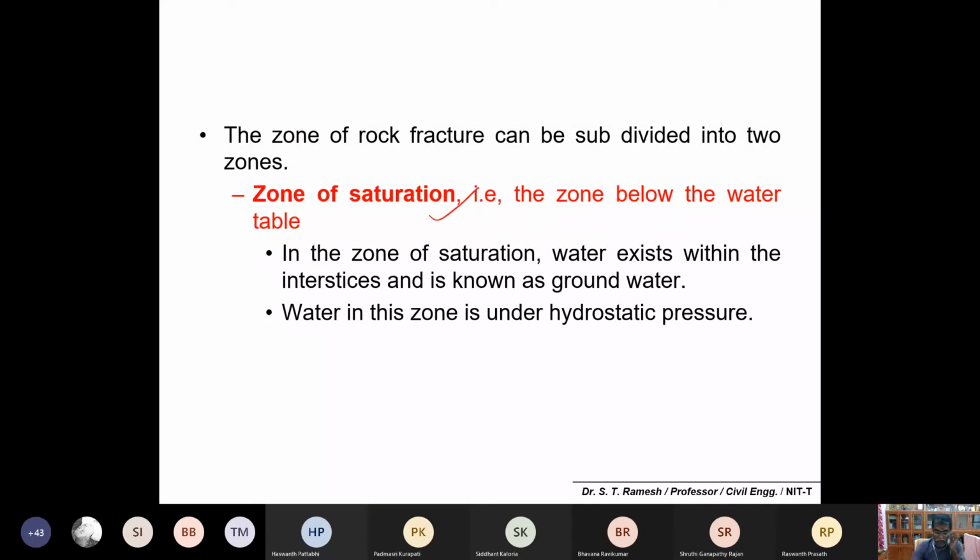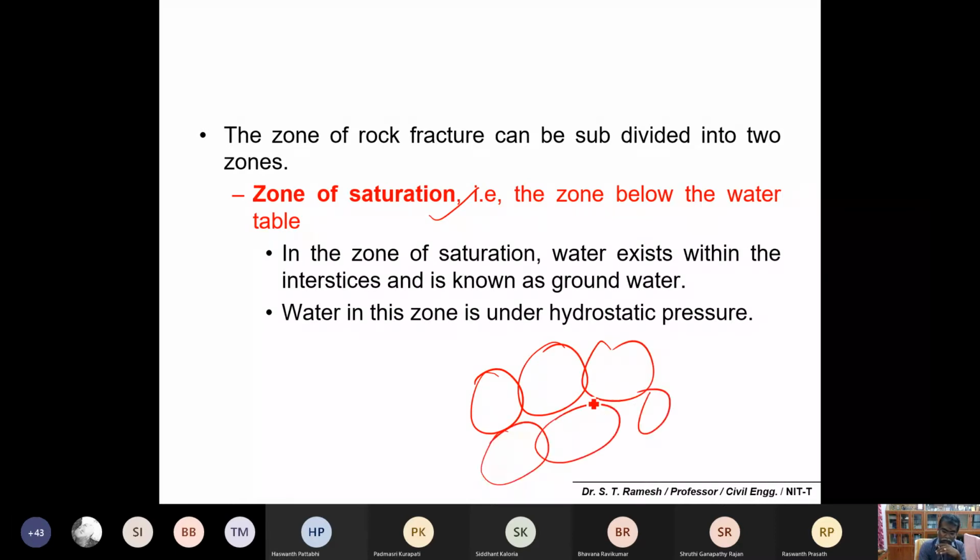This is divided into two zones. One is the zone of saturation, that is completely saturated with water. So what will happen now? The pores in between the soil are completely filled with water. The interstices between the soil are completely filled with water. That is termed the saturated condition, saturation. And this water in the zone is completely under hydrostatic pressure. So please make a note: it is completely saturated and under hydrostatic pressure.